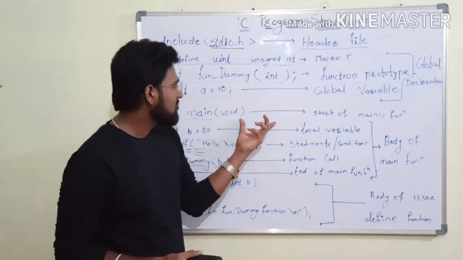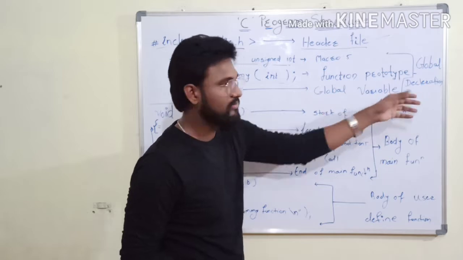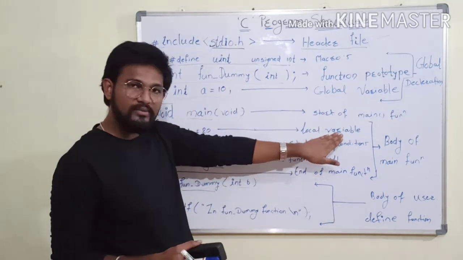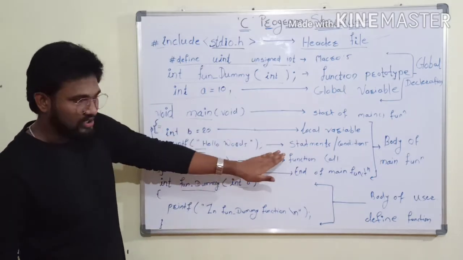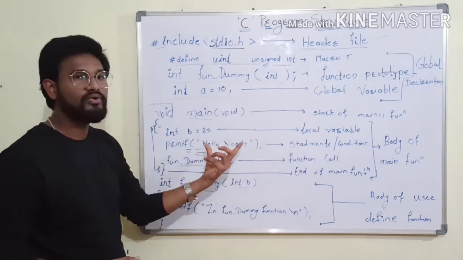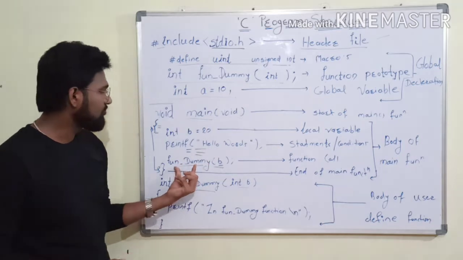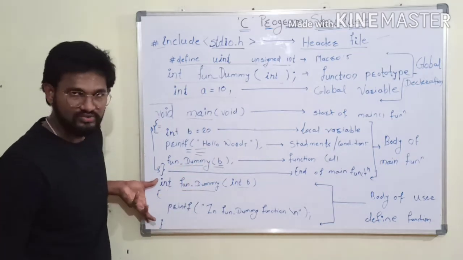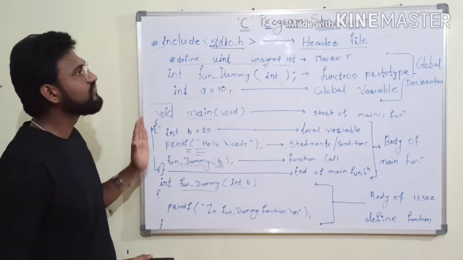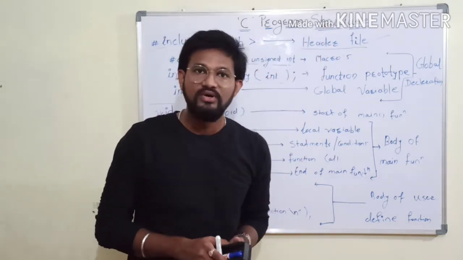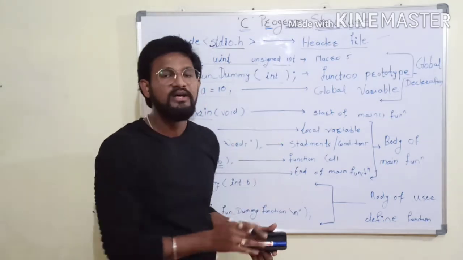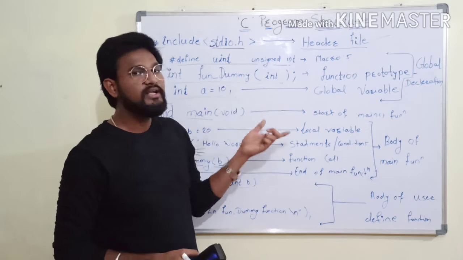After you declare the global variables, you need to write the main function. Inside the main function, if you want to use local variables, write them there, and whatever your logic and statements are, you need to write inside the main. Also, if you want to write any user-defined function, you can invoke it through the main, and after that you write the user-defined function. So that is the whole C program structure. I think you understand the parts present in the C program structure. Now we will see how to write a hello world program. That is our next point.